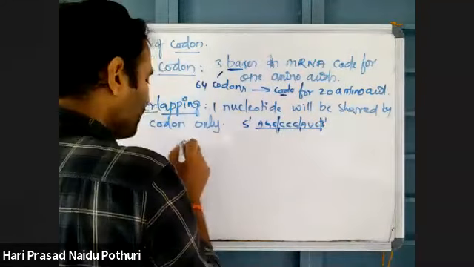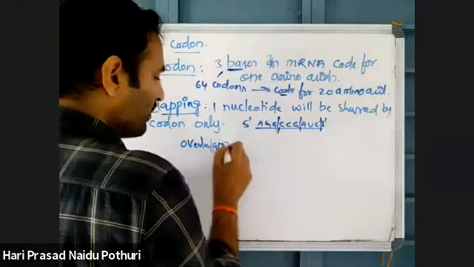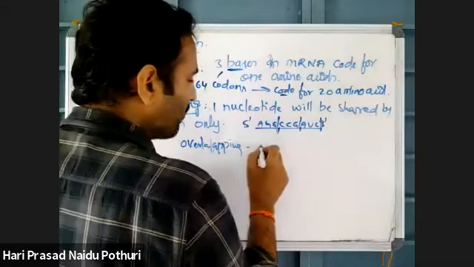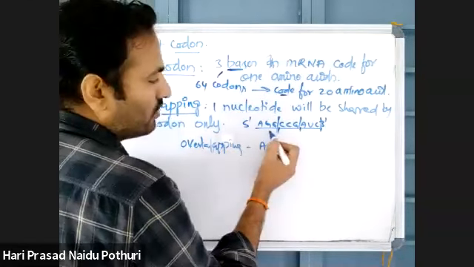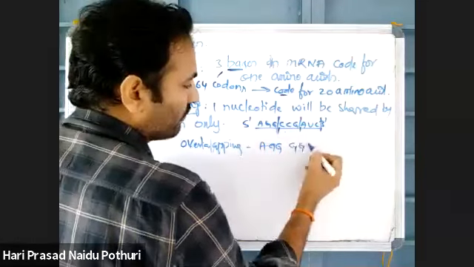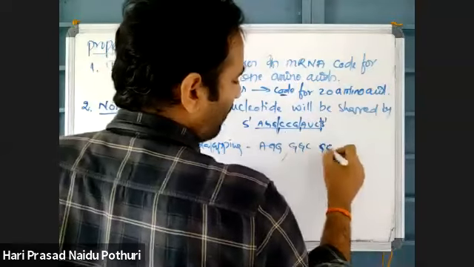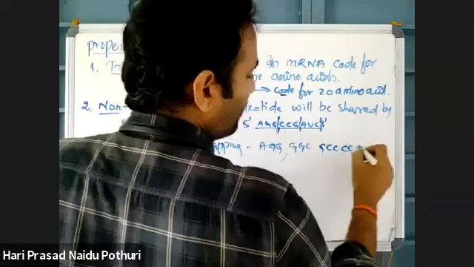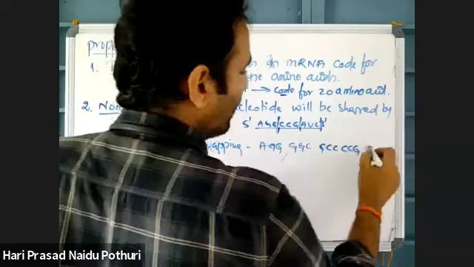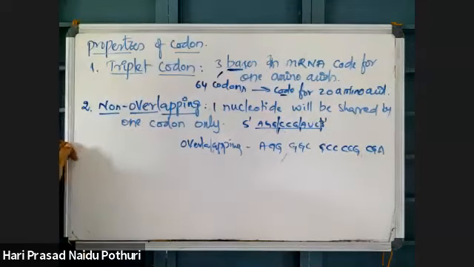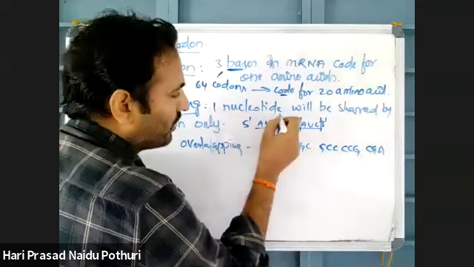If it is overlapping, then with the same sequence we can write codons. AGG is one codon. GGC may be one codon. GCC may be another codon. CCG may be another codon. And CGA may be another codon. This is actually AGG, but AGG is taken into only one codon.